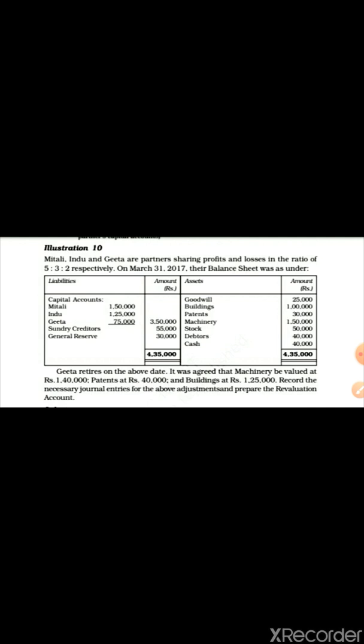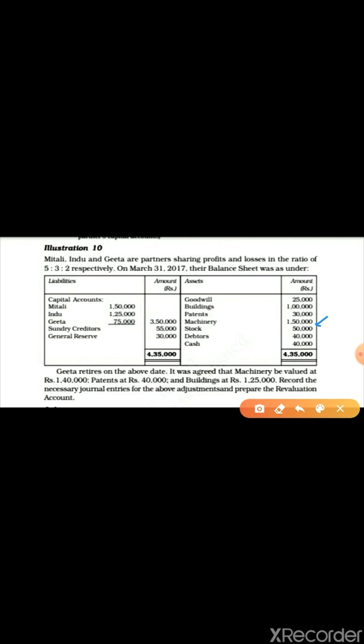Machinery value is 1,40,000. When you compare with the balance sheet, the machinery value given there is 1,50,000. It means machinery is now decreased by 10,000. So a decrease in asset, a decrease in machinery, you have to write down on the debit side of the revaluation account.